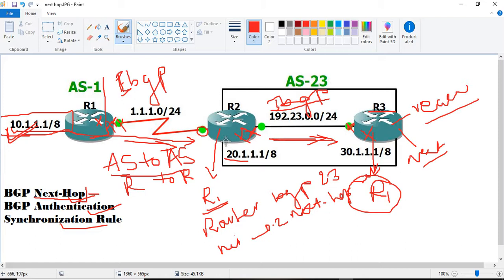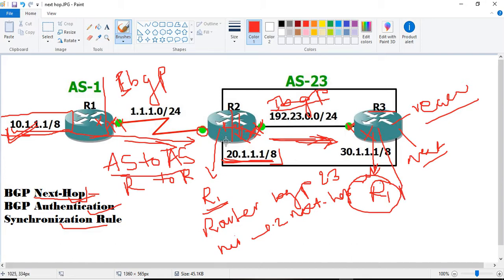It says that for whatever routes update from R2 and go to R3, please make my interface IP, or if I am doing IBGP loopback peering, then my loopback IP address, the next hop IP for the routes that I update. The routes updated from R2 should have this interface as the next hop in the R3 BGP table.